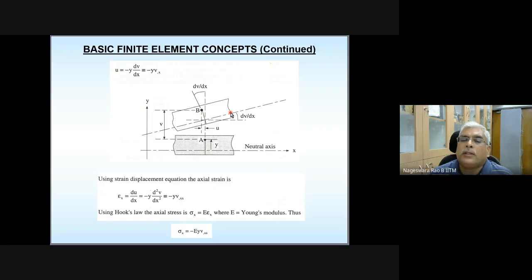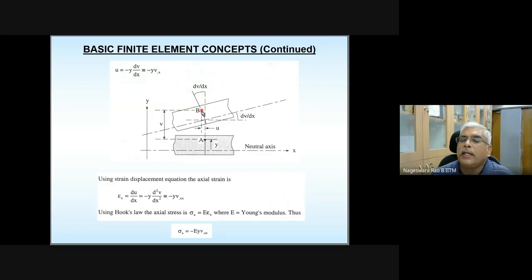So this point A is going to move to point B, and also the plane on which this point B is lying is going to get rotated in such a way that it is perpendicular to the neutral axis in the deformed configuration.